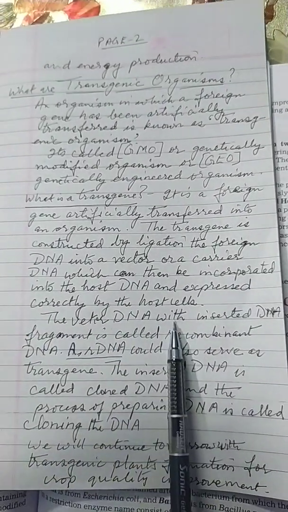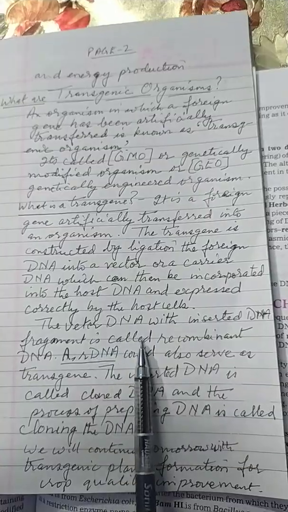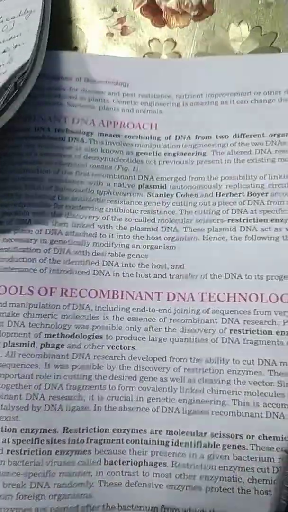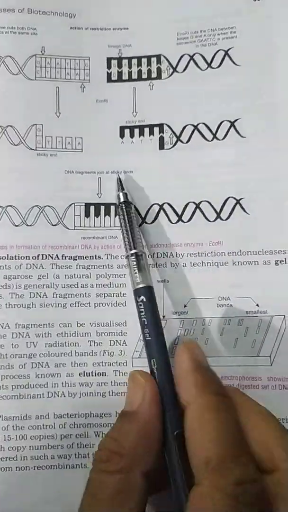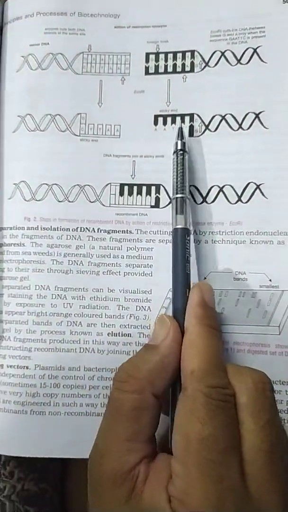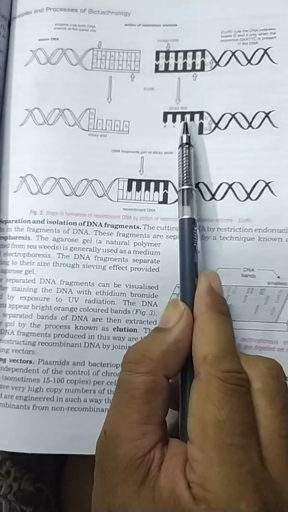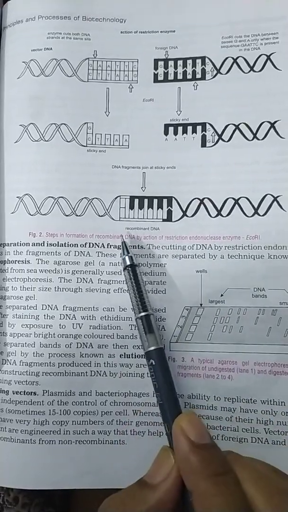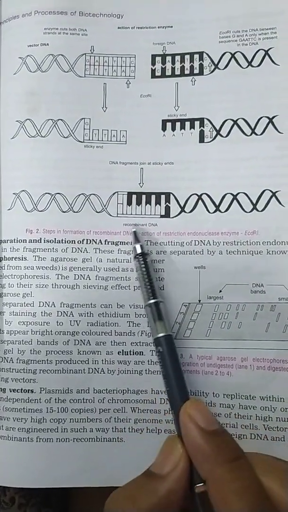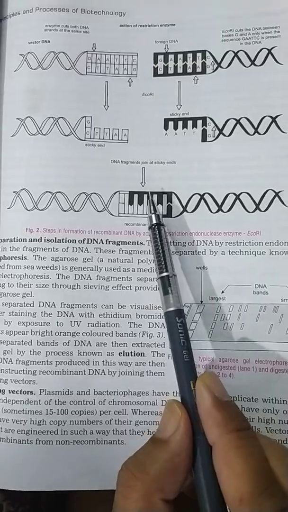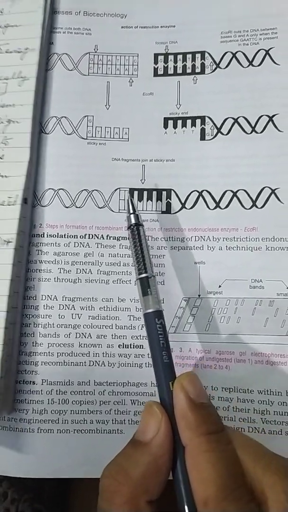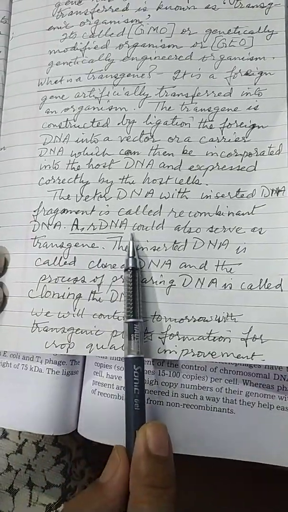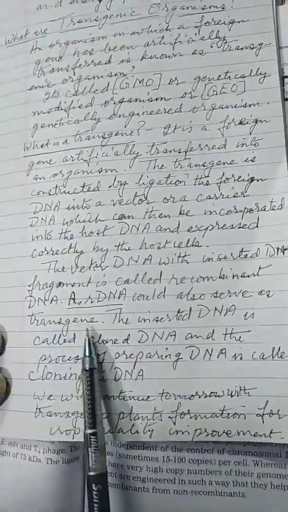The vector DNA with the inserted DNA fragment is called a recombinant. So we see here that a recombinant is made because of the addition of another portion of a DNA. So this is ligated onto this particular portion, and so we get a recombinant. We can see here a recombinant DNA that is formed out here, and a recombinant DNA could also serve as a transgene.